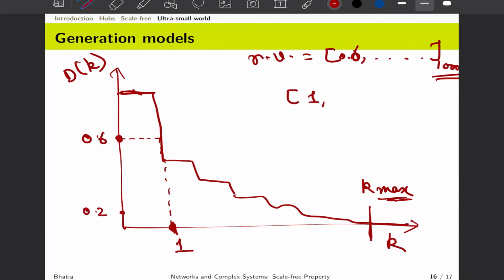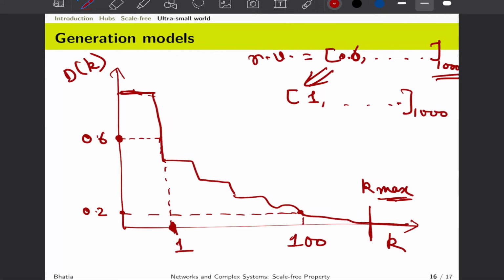Then again, if your random number is, let us say, 0.2, you will draw a vertical line here and intersect this curve here, and you can clearly say that this particular value is much greater than 1. Let us say hypothetically it is 100, and you can do it for 1000 different vectors, and at the end you are going to get a vector, starting from random variables generated between 0 and 1, to a meaningful distribution.